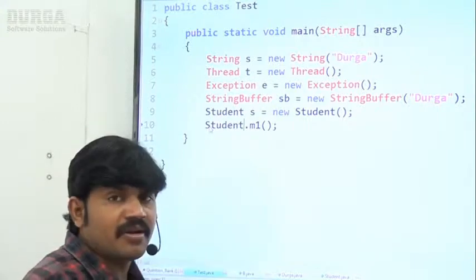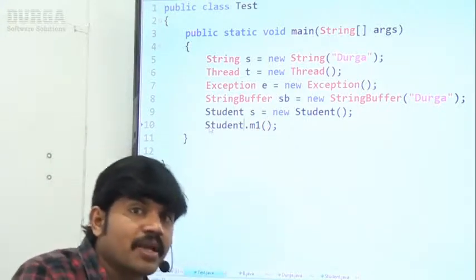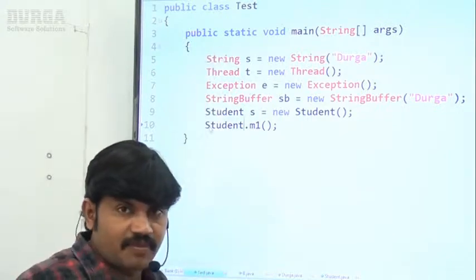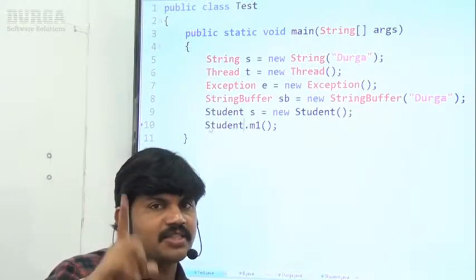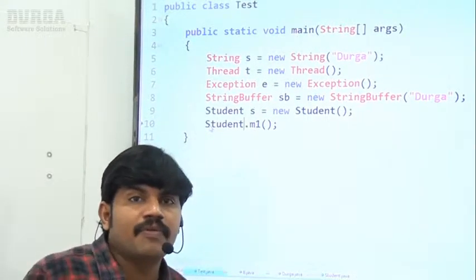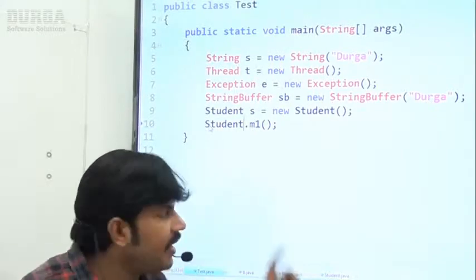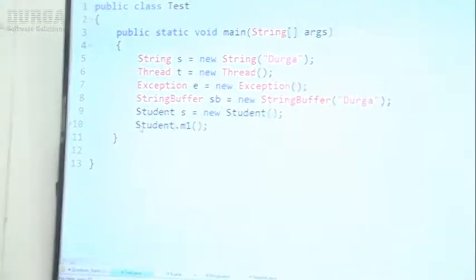No, an import statement is not required because the Student class is available in the same location where the Test class is available. That's why all classes present inside the current working directory are by default available to our program. We are not required to keep any import statement. Let me compile this code.